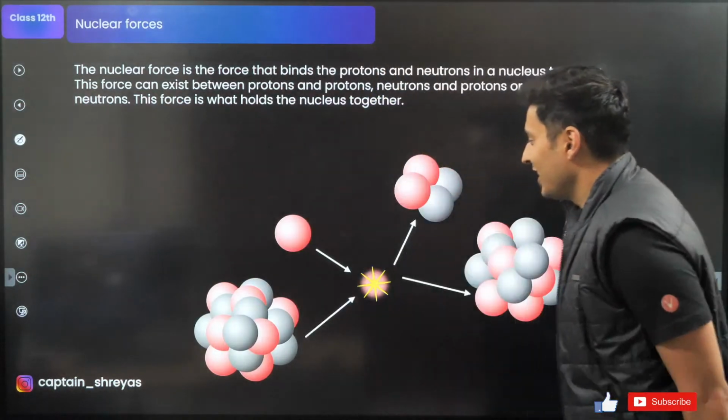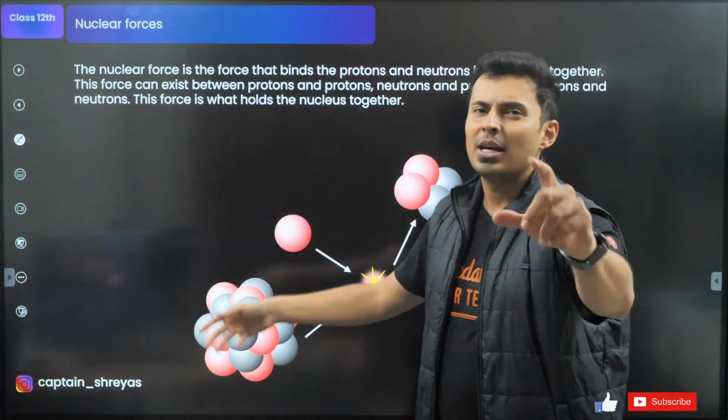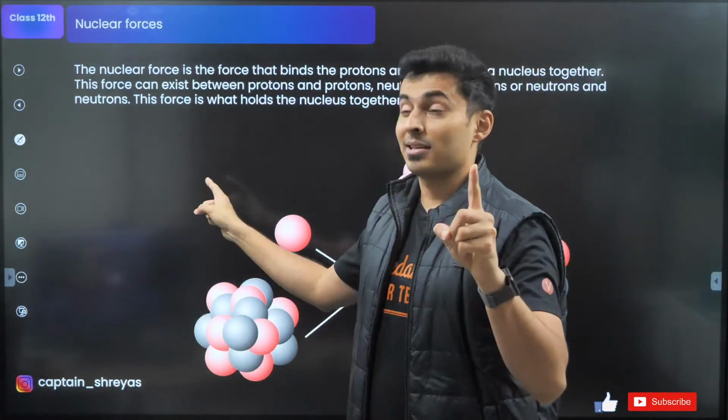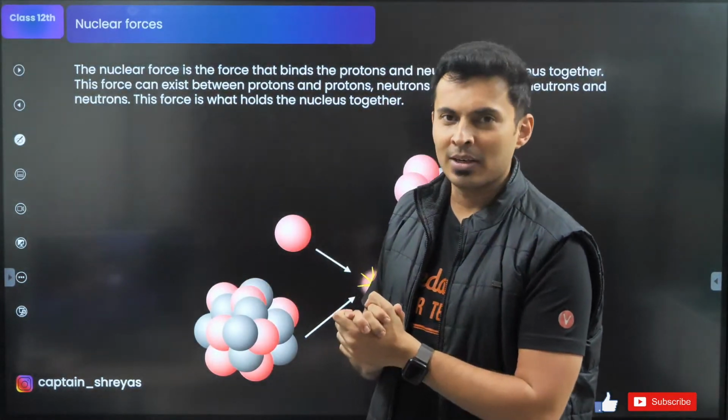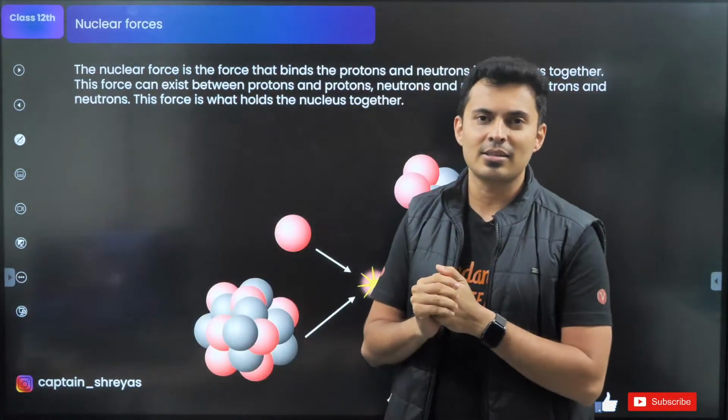Correct? Great. Now, what is this force? What does it depend on? Gravitational force, what does it depend on? Mass m1, m2 and distance. Okay. Electric force, what does it depend on? Charge q1, q2 and distance.